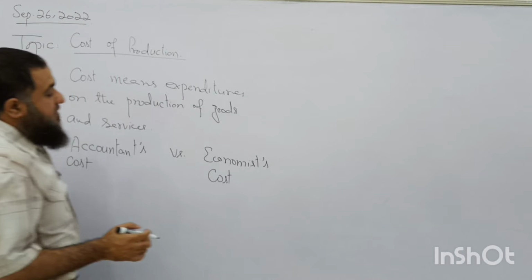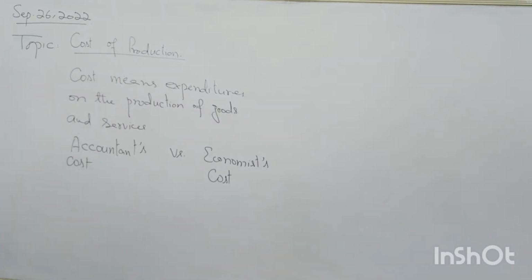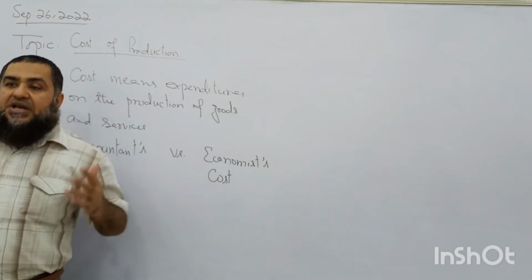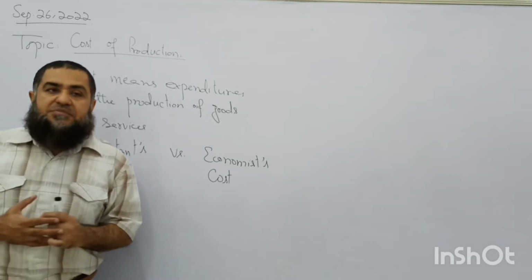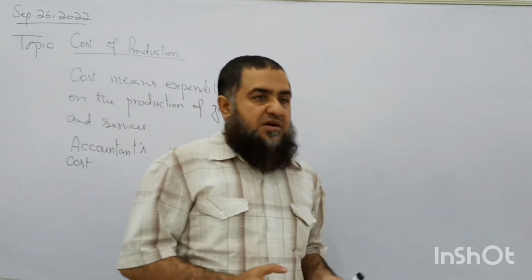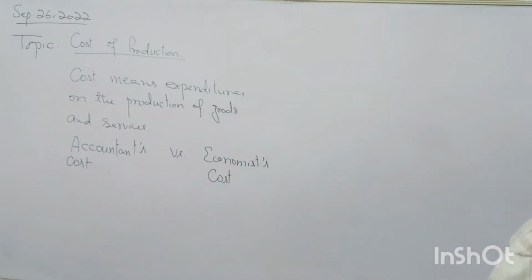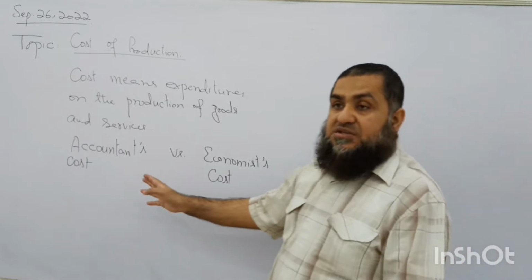Can you find a difference between these two costs? Actually, the accountant is entering those expenditures which are paid in terms of money in order to produce the goods. For example, the firm has paid the raw material cost, the rent of the building, transportation cost. So these are paid by the firm in order to produce the goods and services. That is the accountant cost. He is debiting or crediting whatever the amount according to the accounting subject. So that is the accountant's cost of production.